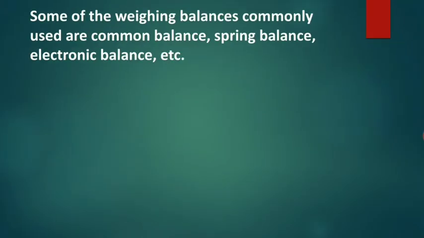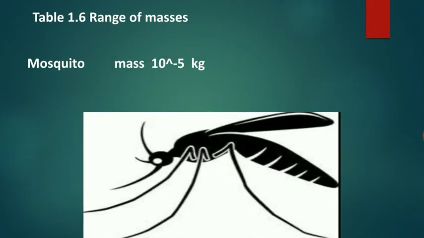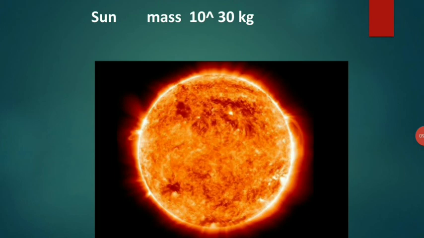Some of the weighing balances commonly used are common balance, spring balance, electronic balance, etc. Table 1.6 Range of masses. Mosquito mass 10 power minus 5 kg. Sun mass 10 power 30 kg.